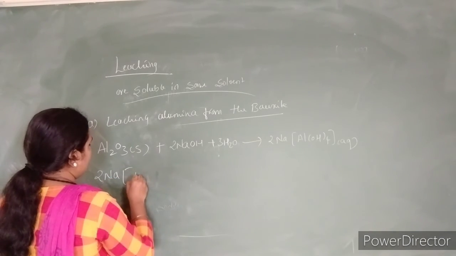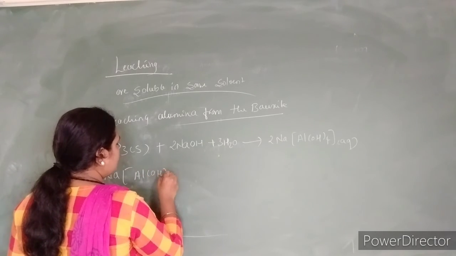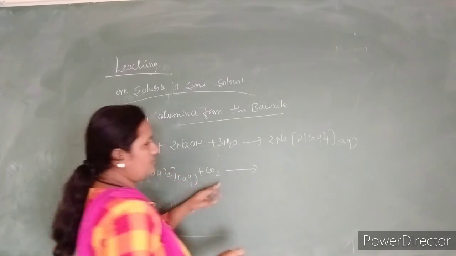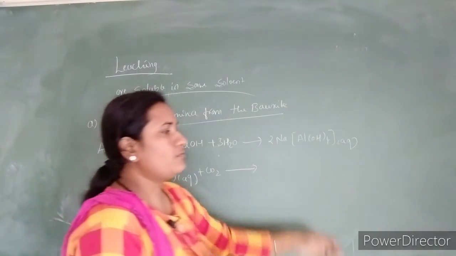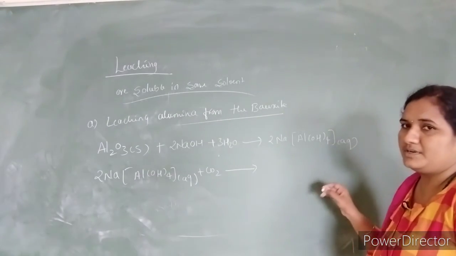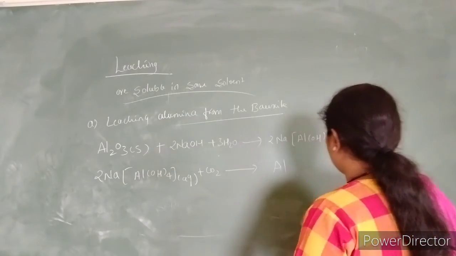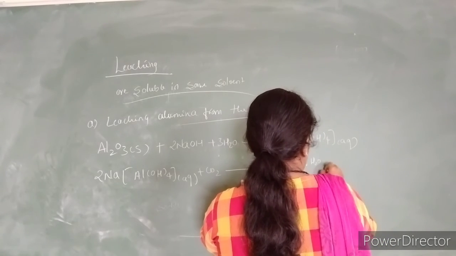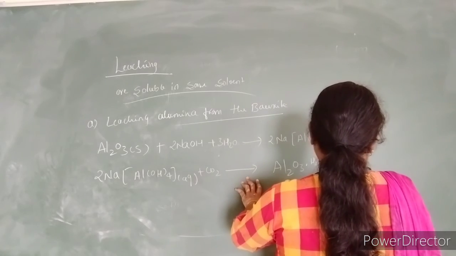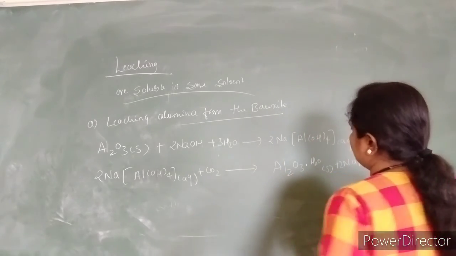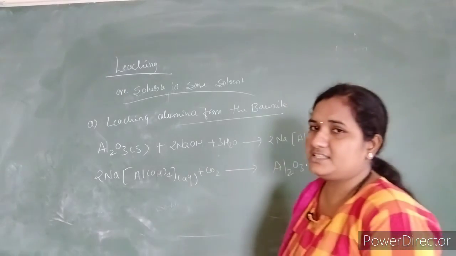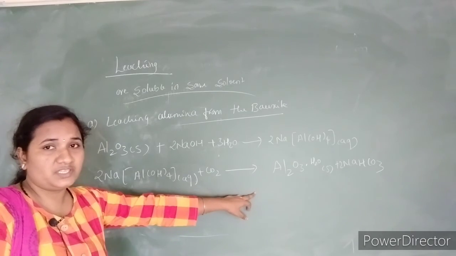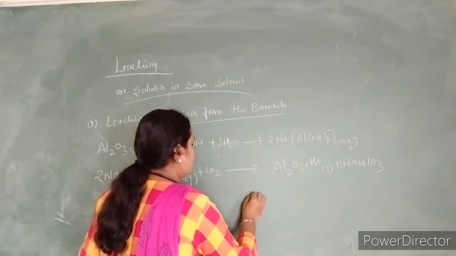Okay, this sodium aluminate can be neutralized by the addition of carbon dioxide, then it forms the aluminates in the form of water. Okay, means aluminates are present in the water. And some of the impurities are eliminated. So this alumina is precipitated in the water, so then we have to add freshly prepared alumina. During this process, that is called seeding.